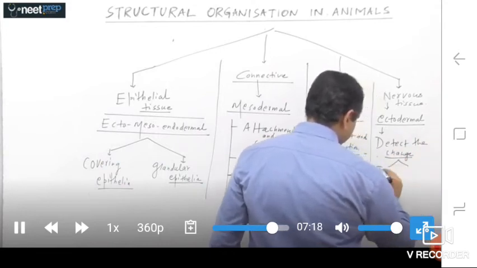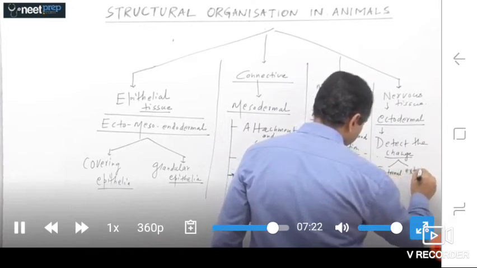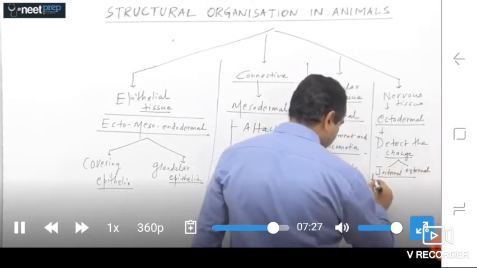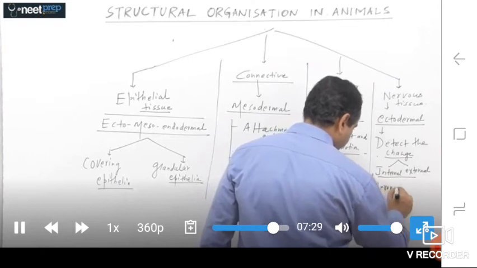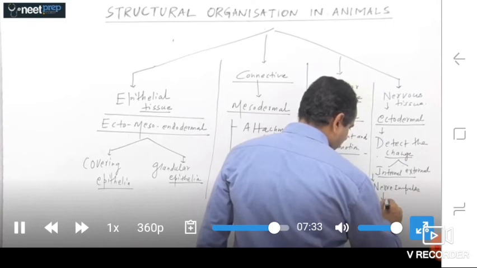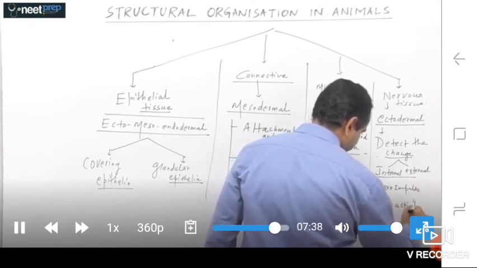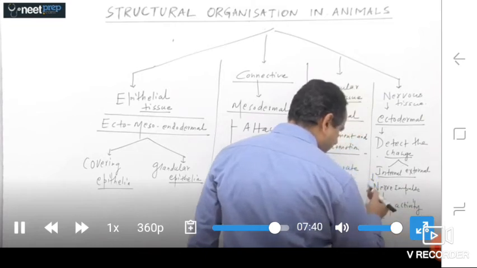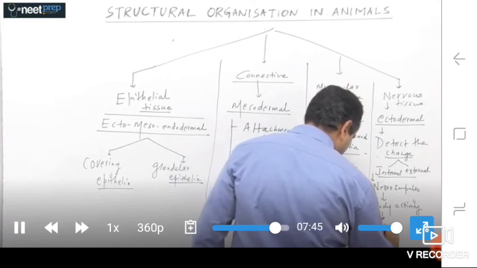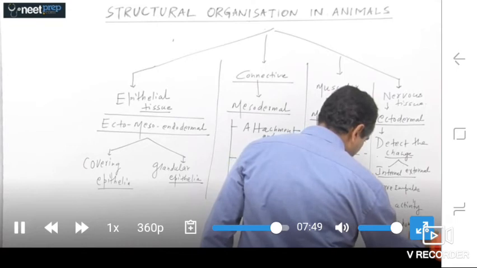So we can say nervous tissues detect the change, and that change may be internal or external. And after that detection, nervous tissues generate a kind of nerve impulse to coordinate our body activity and that activity finally maintains our internal balance, or called internal homeostasis.